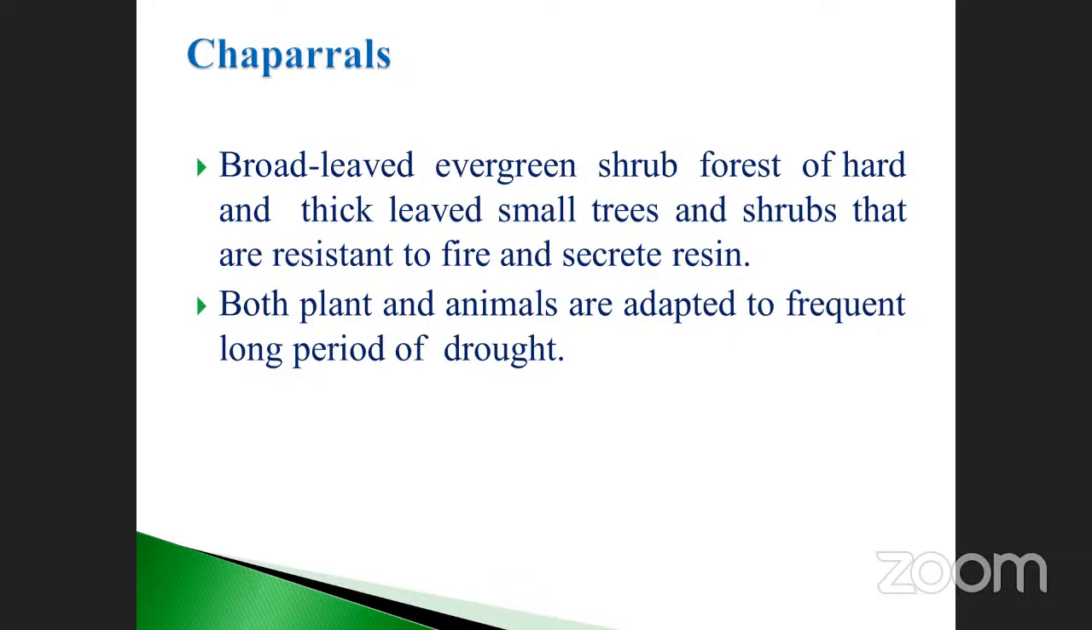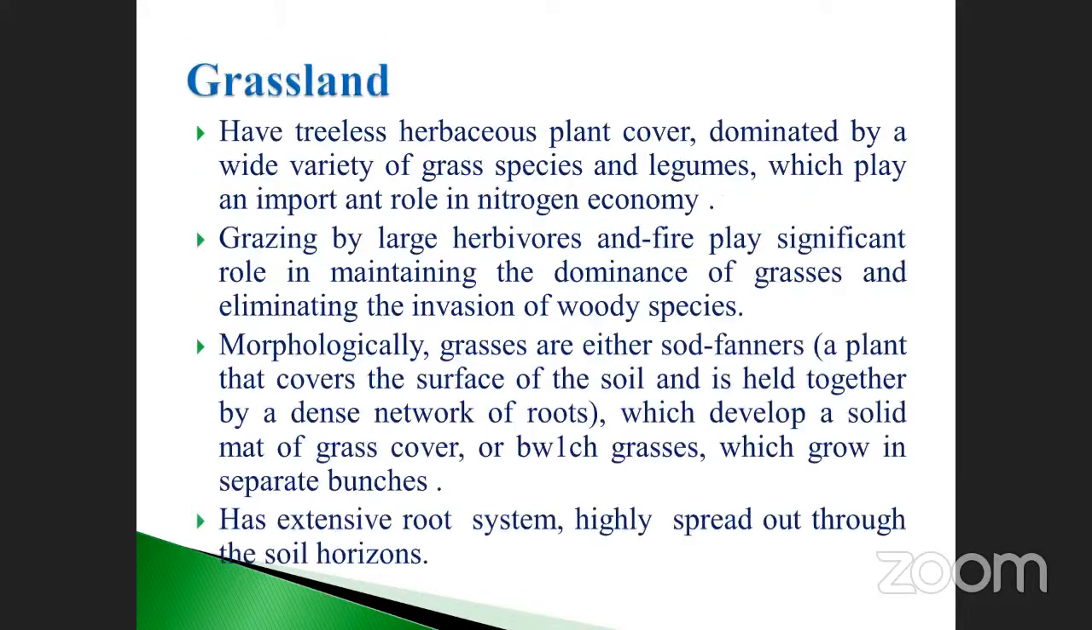Both plants and animals are adapted to frequent long periods of drought. In this area, the plants as well as animals can survive many months of drought, because the nature is like that. My dear students, don't forget, these are the important points.